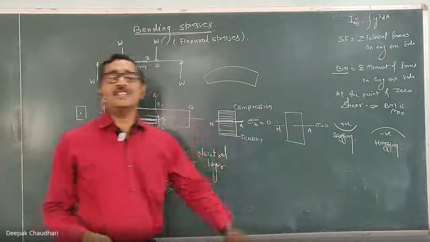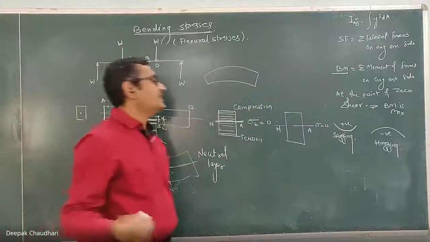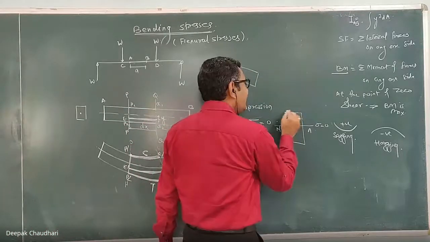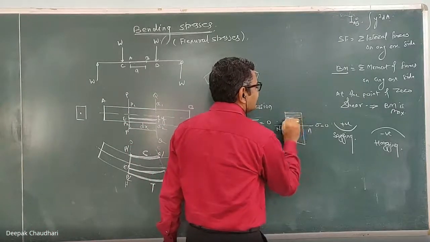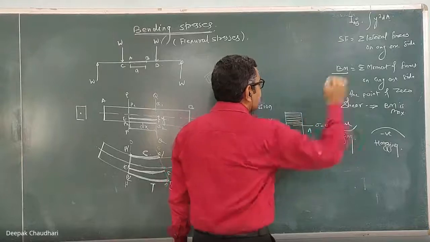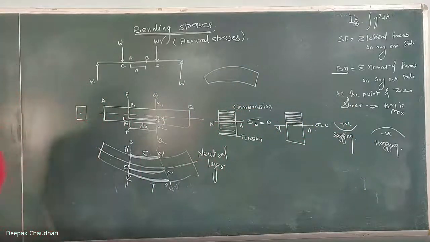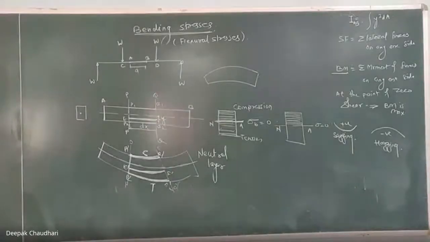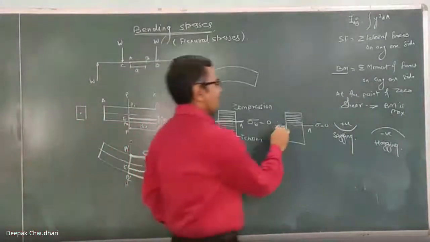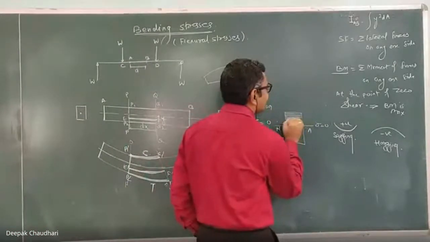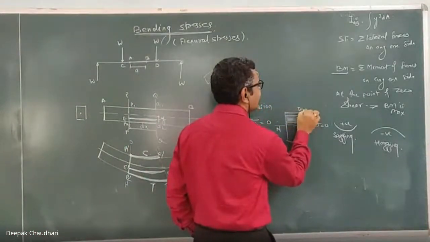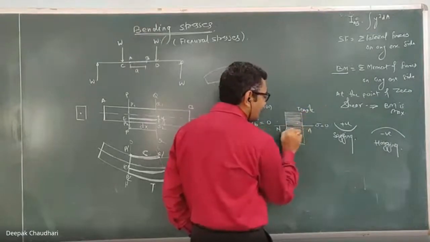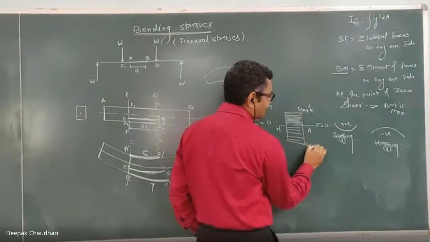And if the component is subjected to the hogging bending moment, all the layers above the neutral axis, which kind of stresses will be induced here? Unmute yourself and tell me. Tensile, tensile. Yes, okay. So the layers above the neutral axis are tensile, and the layers below the neutral axis are in compression.